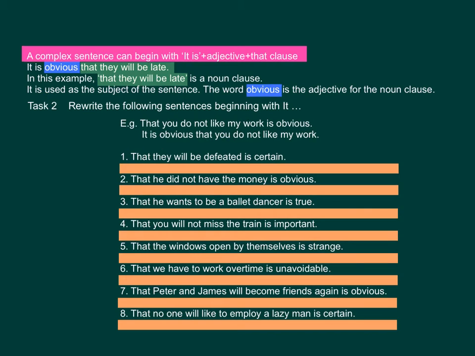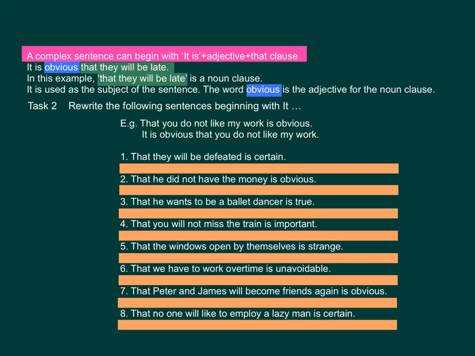3, that he wants to be a ballet dancer is true. 4, that you will not miss the train is important. 5, that the windows open by themselves is strange. 6, that we have to work overtime is unavoidable. 7, that Peter and James will become friends again is obvious. 8, that no one will like to employ a lazy man is certain.